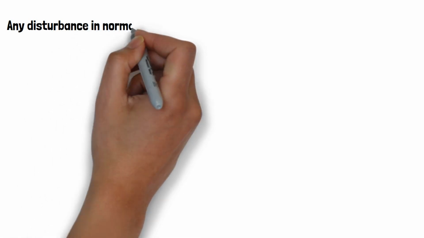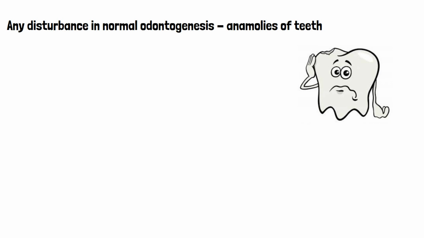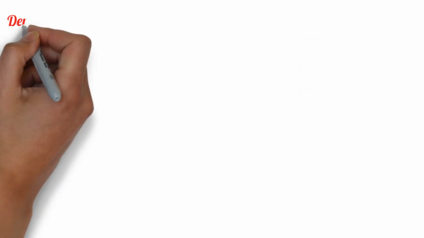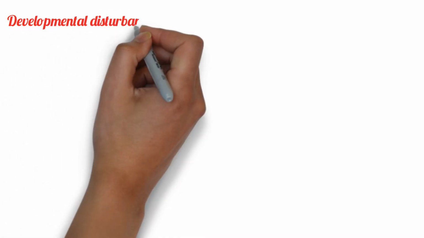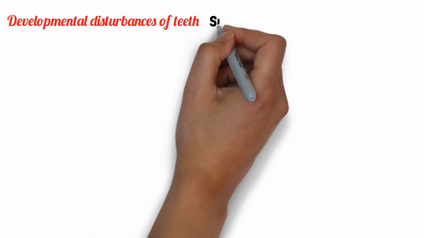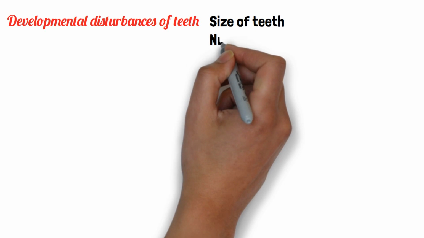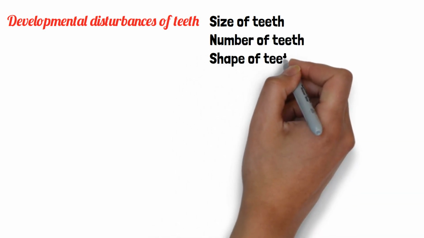But if any disturbance occurs in this normal odontogenesis, that is in both genetic as well as environmental factors, it results in anomalies of the teeth. So these disturbances, they are so many that they are broadly divided into 4 groups, based on the disturbances related to size of the teeth, number of the teeth, shape of the teeth, and structure of the teeth.